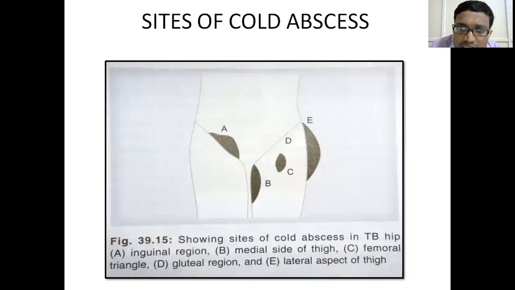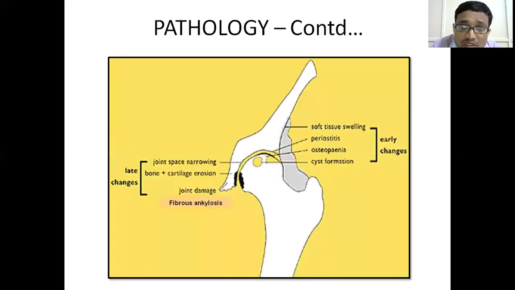Once ankylosis occurs, there may sometimes be sites of cold abscess. This depends on host immunity. If the host immunity is good, there will be ankylosis. If the host immunity is less and the virulence of the organism is more, the necrotic part of the cartilage or bone tracks along the path of least resistance.